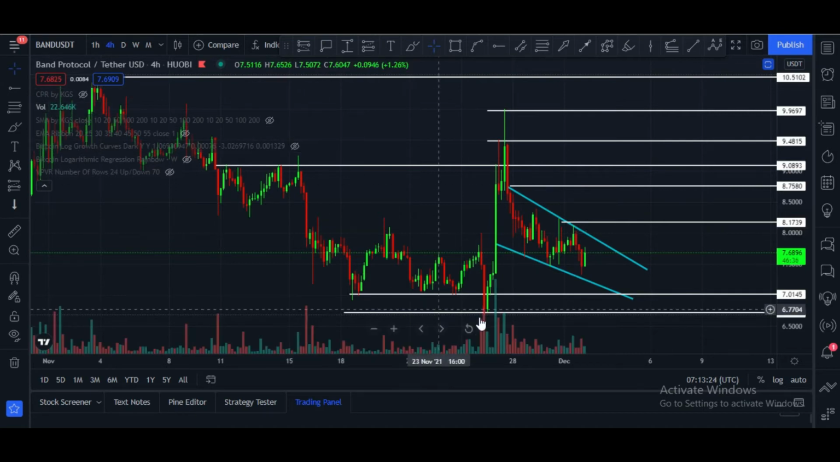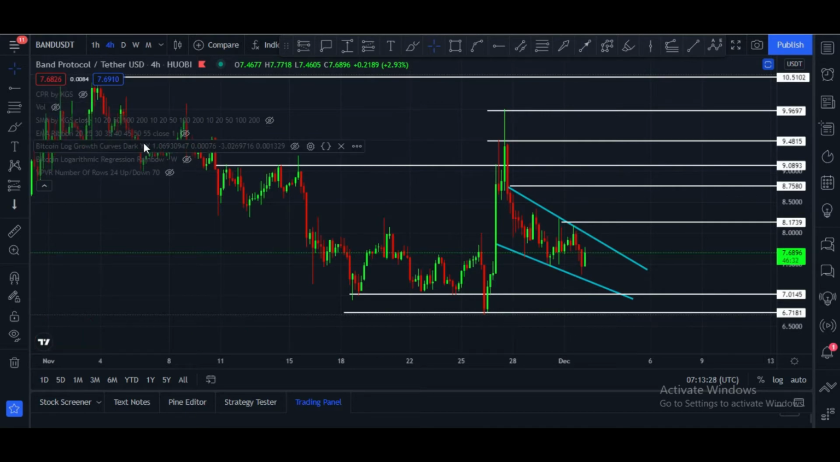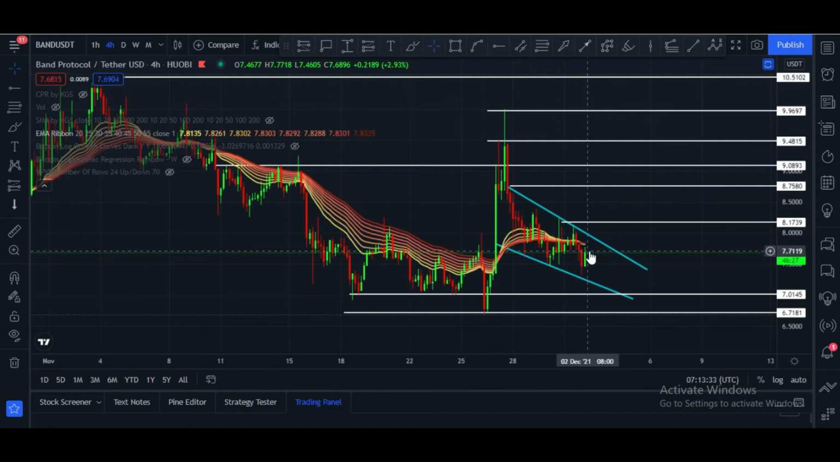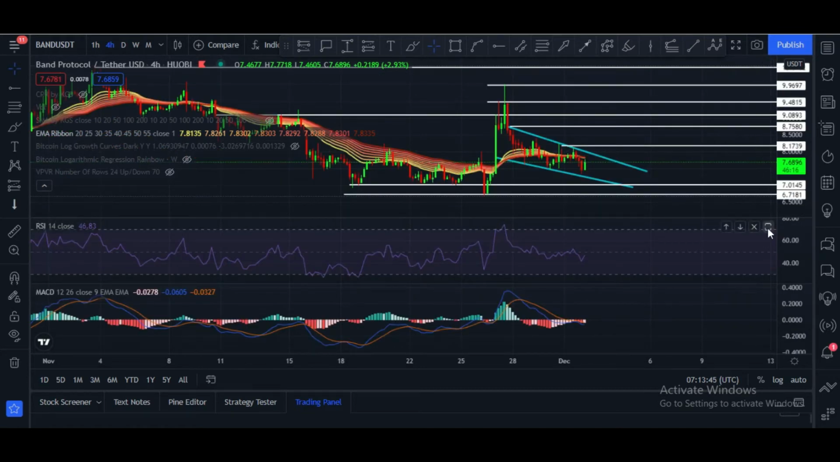Let me show you some major indicators. Volume is very low. We need strong volume confirmation. And let me show you the EMA ribbon. Candles are below this EMA ribbon. Once a candle closes above $7.86, in that case it is ready for the next big move. We have to wait.